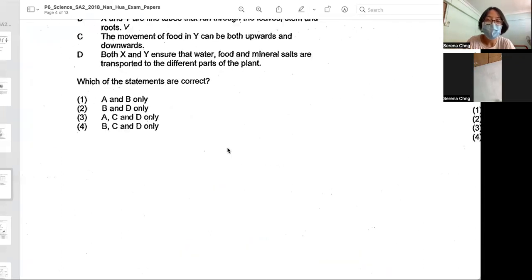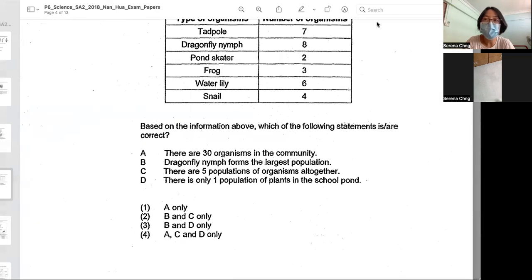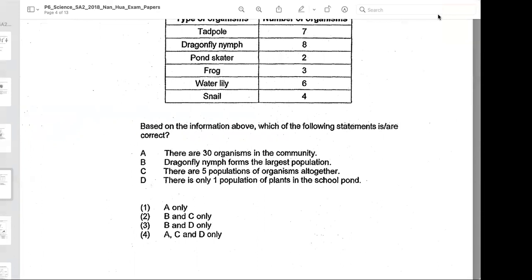Okay, now we go to question 10. Which one are correct? Okay, so for the correct statement, there are 30 organisms. Let us do a quick calculation. We have 15 plus 5, 20, 30. 30 organisms, correct. So A is correct. Dragonfly nymph forms the largest population.